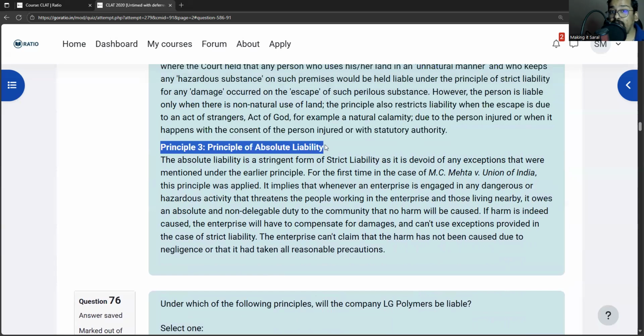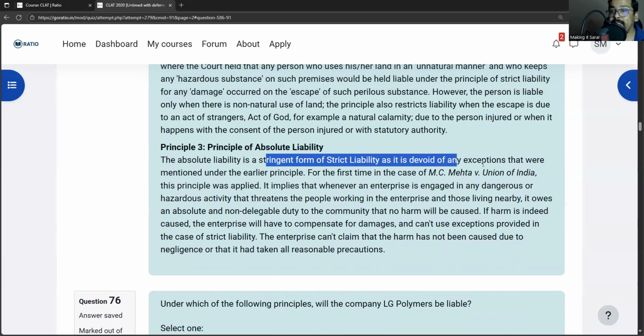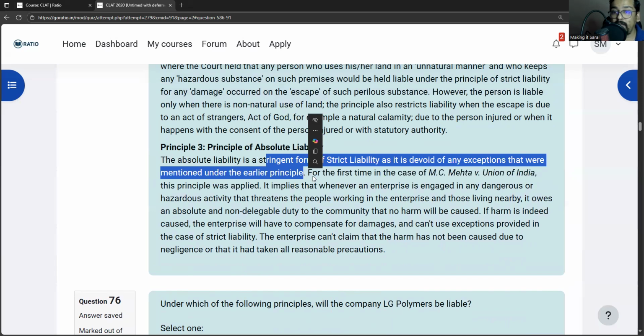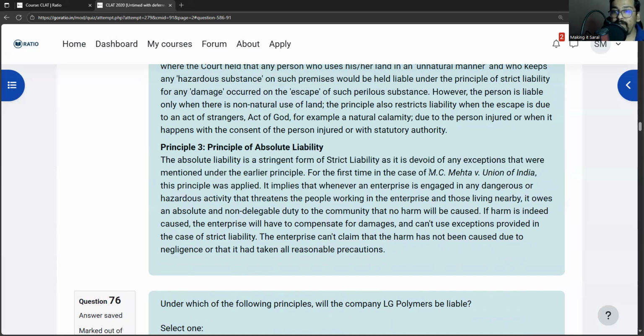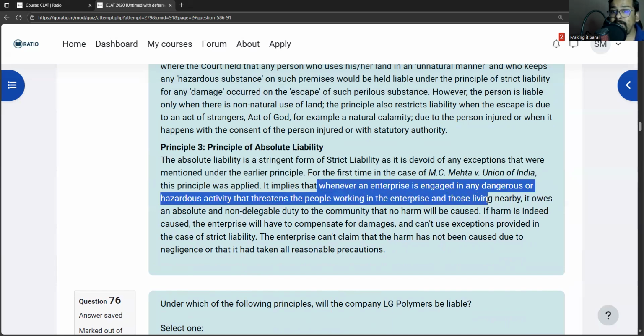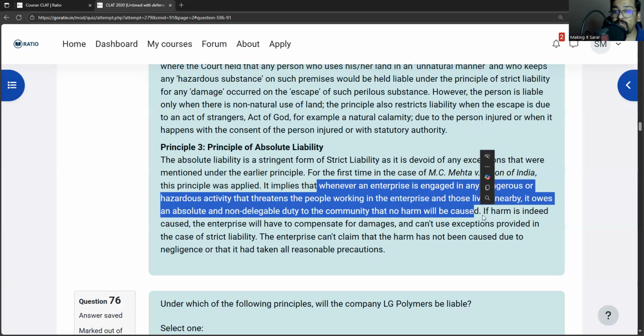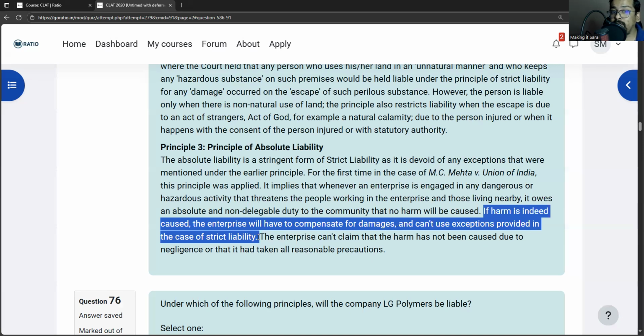Principle 3, principle of absolute liability. Now this is a stringent form of strict liability as it is devoid of any exceptions that were mentioned under the earlier principle. This was held in MC Mehta versus Union of India. It says that whenever an enterprise is engaged in any dangerous or hazardous activity that threatens the people working in the enterprise and those nearby, it owes an absolute and non-delegable duty to the community that no harm will be caused. If harm is indeed caused, the enterprise will have to compensate for damages and can't use the exceptions provided in the case of strict liability.